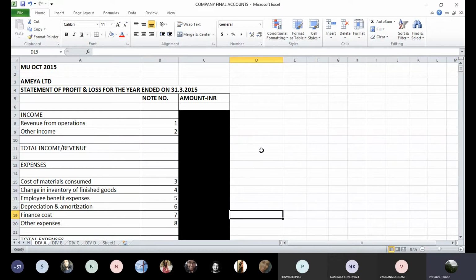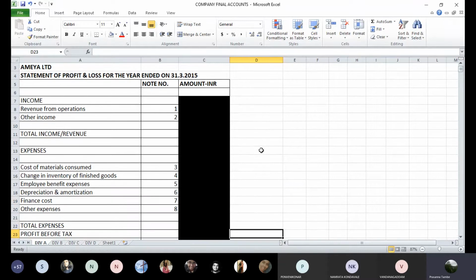Then in expenses, we will need some notes. One is cost of materials consumed, change in inventory of finished goods, employee benefit expenses, depreciation and amortization, finance cost and other expenses. Okay, इसके बाद आएगा आपका total expenses. आपका यहाँ तक होने दो, then I'll show the rest of it.